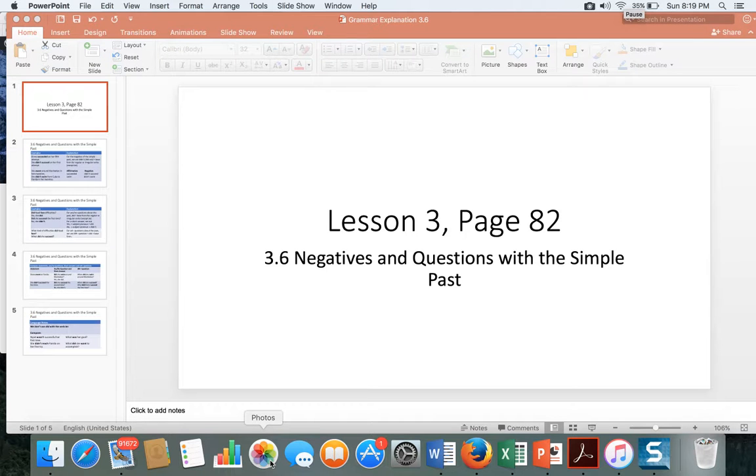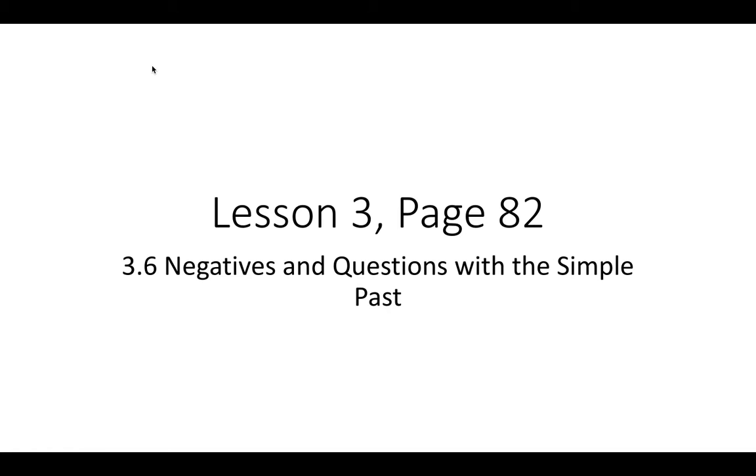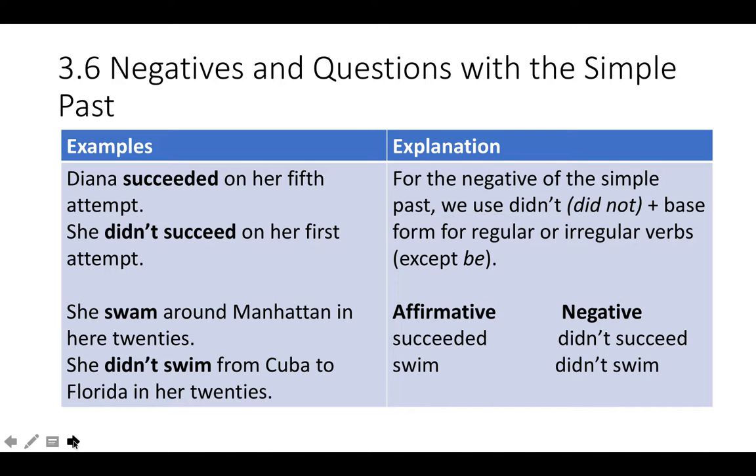This is Grammar Explanation 3.6 on page 82. This is about making negatives and questions with the simple past tense. Okay, to make the negative, we use didn't or did not, and then the base form, or the dictionary form, or the present form, for either regular or irregular verbs, except to be is different. We'll talk about that later.